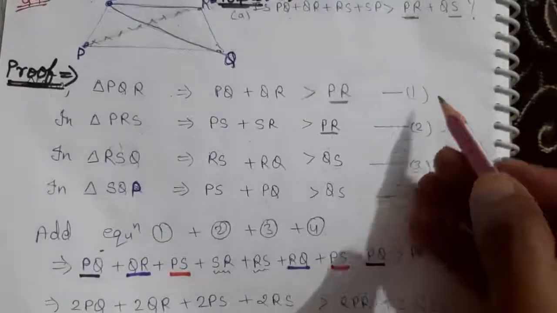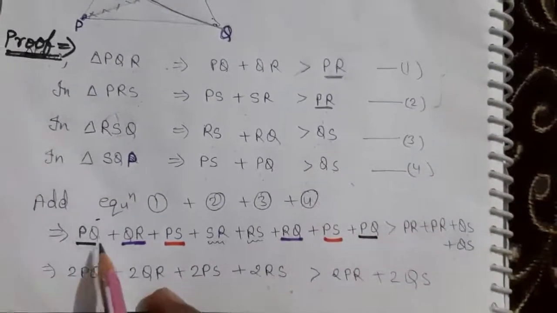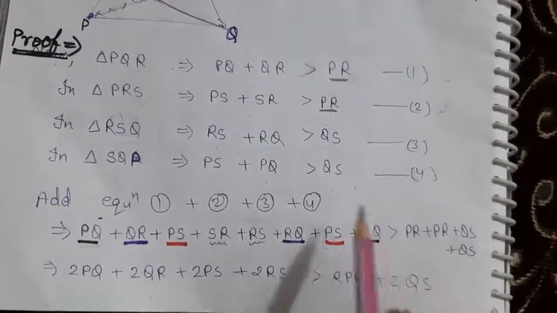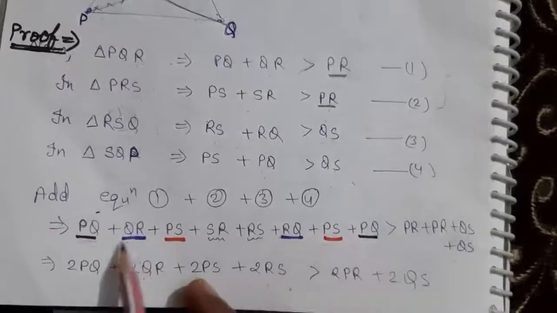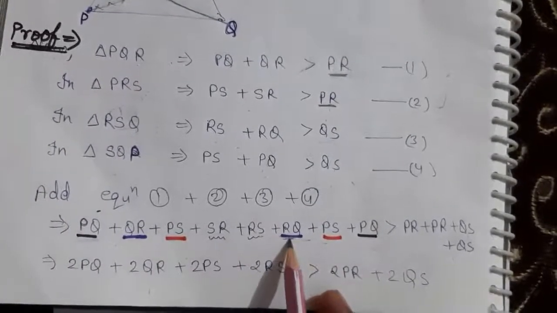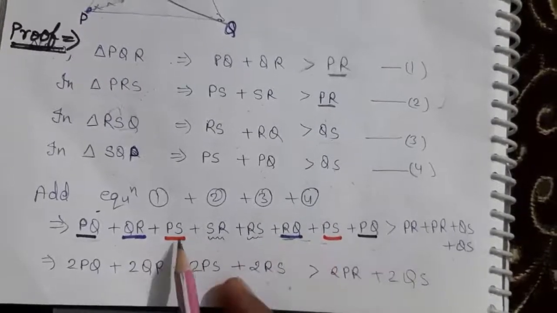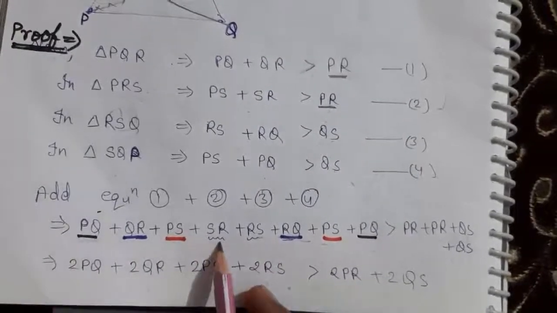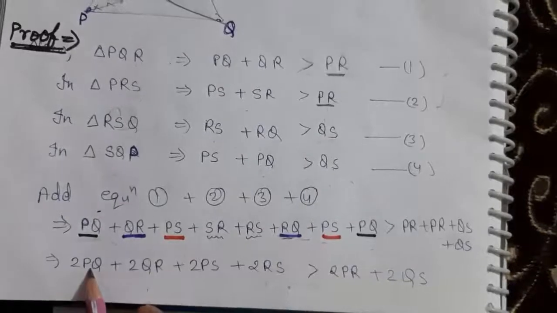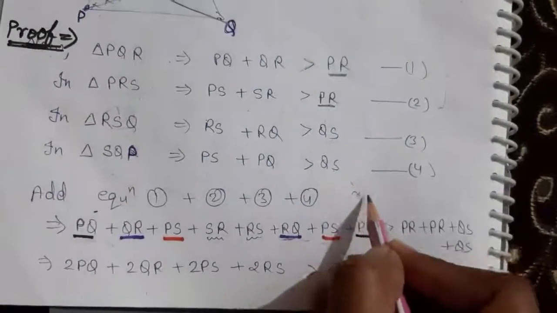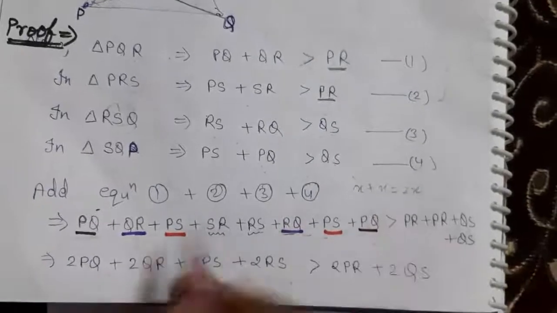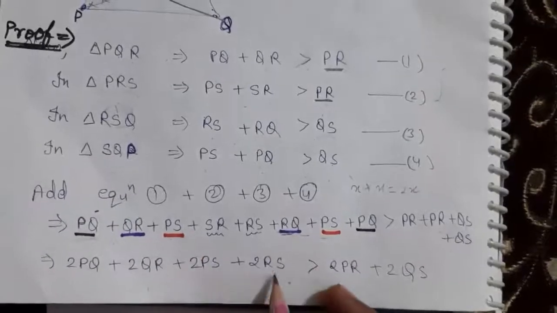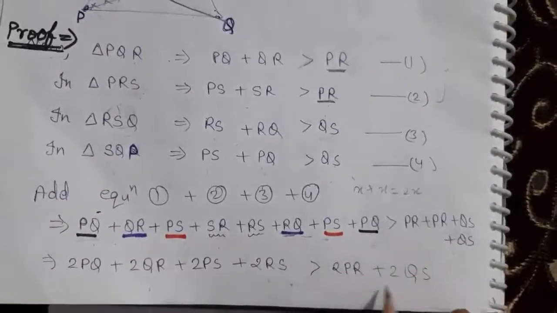Now add them. These are number 1, 2, 3, 4. Add the left hand side and the right hand side, then PQ plus QR, PS plus SR as it is. Then PQ and PQ are coming two times, QR and QR or RQ are similar. PS and PS are also similar. SR or RS, these sides are coming twice, so we write 2, because x plus x becomes 2x. Similarly, PQ plus PQ becomes 2PQ, 2QR, 2PS and 2RS is greater than 2PR and 2QS.